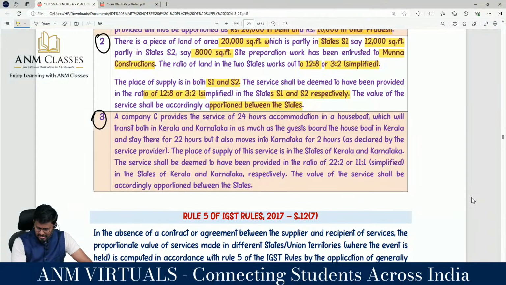Company C provides the service of 24 hours accommodation in a houseboat which will transit both in Kerala and Karnataka, in as much as the guest boards the houseboat in Kerala and stays there for 22 hours, but it also moves to Karnataka for two hours as declared by the service provider. So in a houseboat, if you board today, you can get off tomorrow. The houseboat goes on, stops for a while at one place, and comes back. Right? For 22 hours the houseboat will be in Kerala.